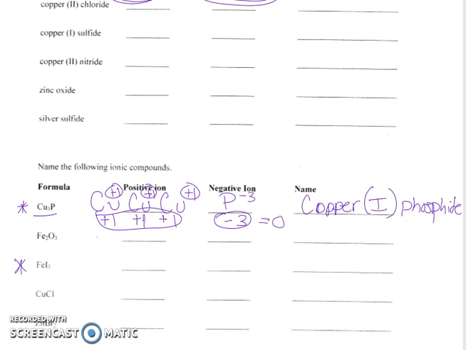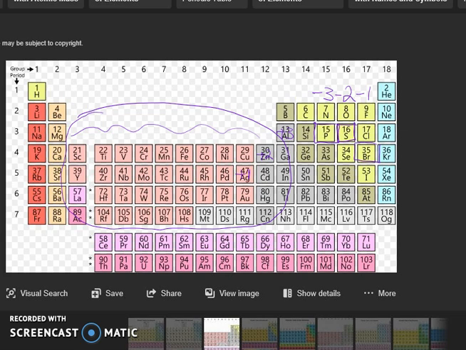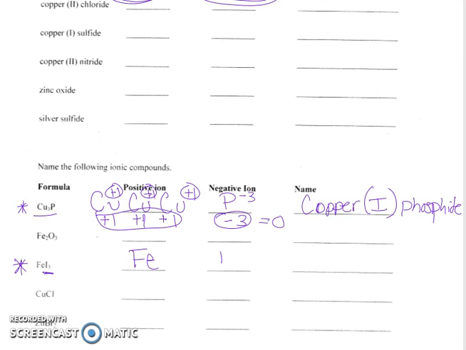Okay, let's try this one. Again, we have iron. We don't know which iron we have, so we'll have to look at the periodic table for iodine. And we find iodine right here in the -1 group. So we have our iodine gaining 1 electron. And we have 3 of those iodines, all gaining 1, giving us an overall charge of -3. So that means this iron must be giving off 3 electrons to make those 3 iodines happy.